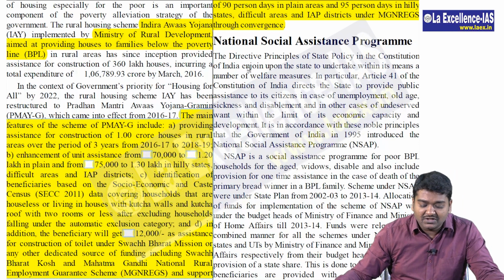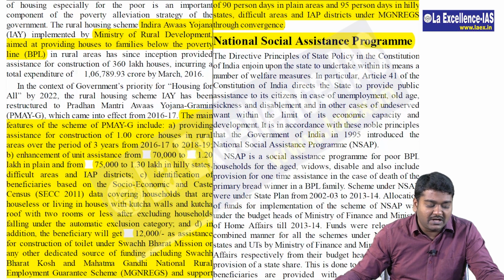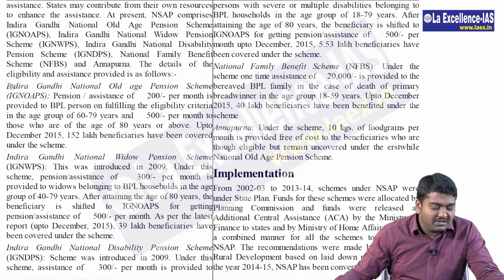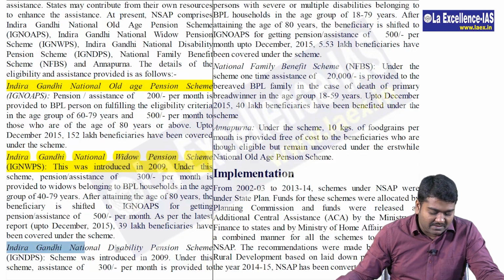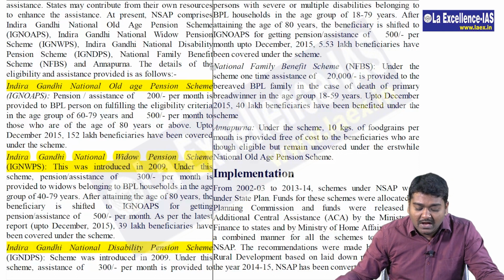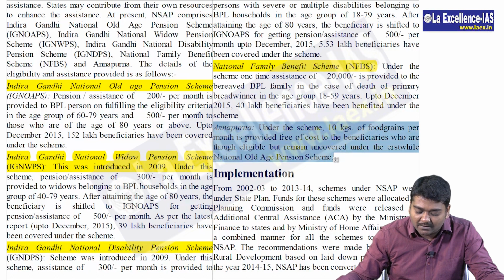After this, you have the National Social Assistance Program. Within this, we have to look at different yojanas of the government. That is Indira Gandhi National Old Age Pension Scheme, Indira Gandhi National Widow Pension Scheme, Indira Gandhi National Disability Pension Scheme, National Family Benefit Scheme, and Annapurna Yojana. Right?